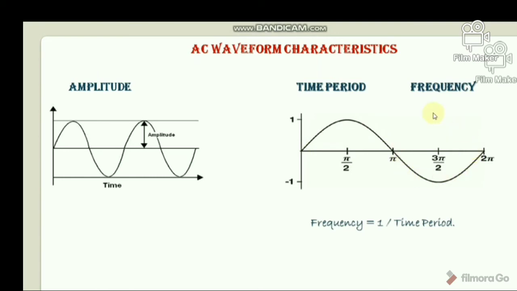And what is frequency? The frequency of a waveform is the reciprocal of its time period. It can also be explained as the number of times that the sine wave cycle occurs in a second, and frequency is measured in Hertz, named after the German scientist Heinrich Hertz, who proved the existence of electromagnetic waves. It is represented by f. Frequency can be measured by the formula frequency equals 1 by time period. Okay, so that is all.